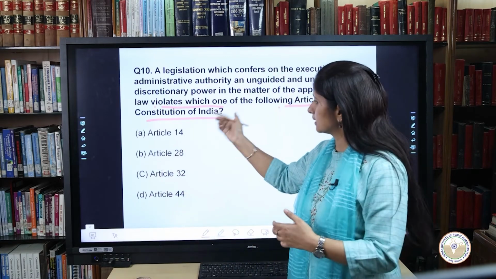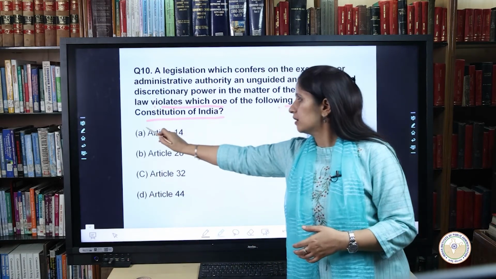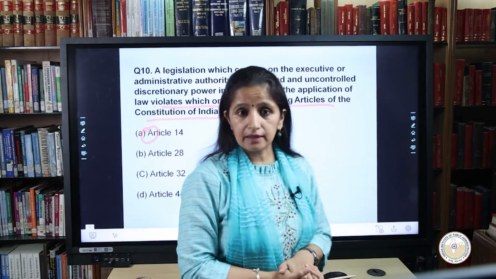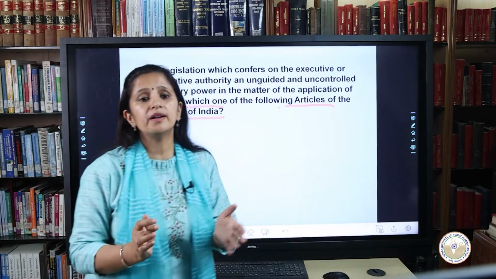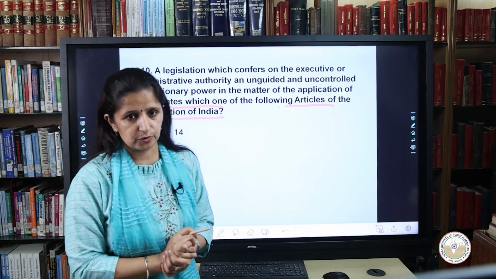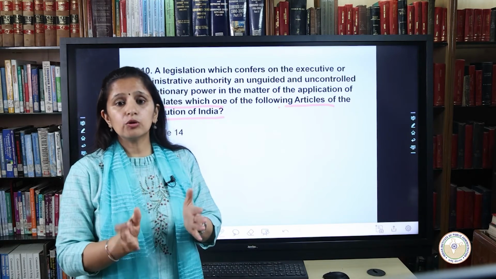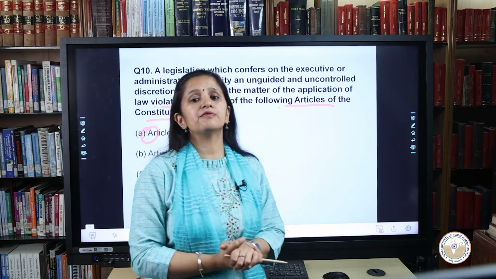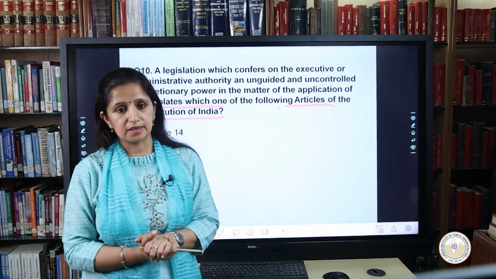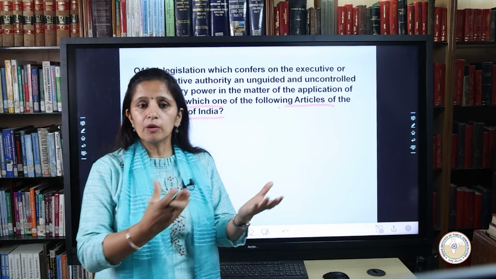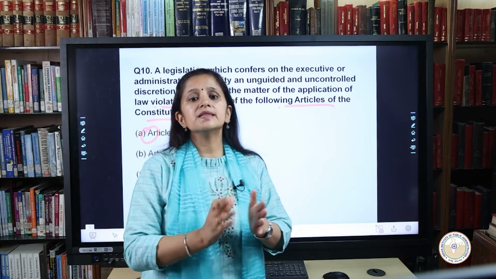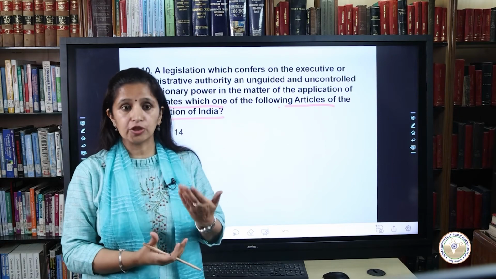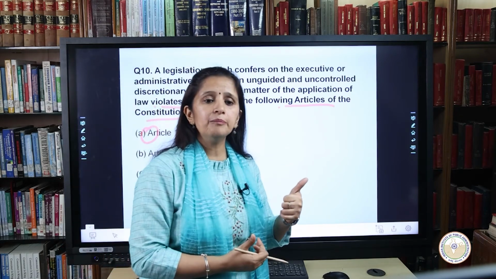Looking at the first article, that is Article 14. Article 14 of the Indian Constitution clearly says that the state shall not deny to any person equality before the law or equal protection of the laws within the territory of India. The concept of equality before the law is an element of the concept of rule of law, which you all might be aware of. Now, this concept has the following 3 important elements or aspects which you should keep in mind. Number 1, absence